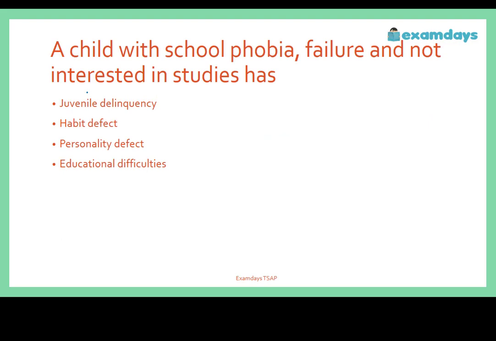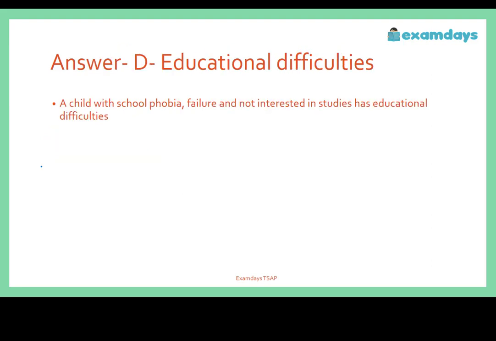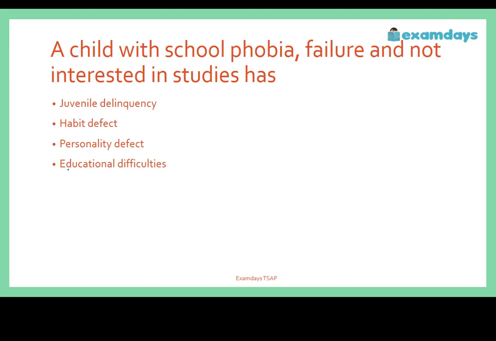A child with school phobia, failure and not interested in studies has what? Option A, juvenile delinquency, B, habit defect, C, personality defect, D, educational difficulties. The correct answer is going to be educational difficulties.